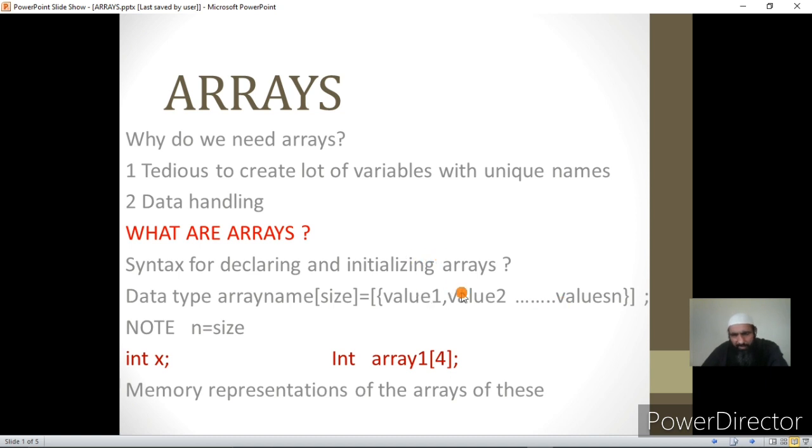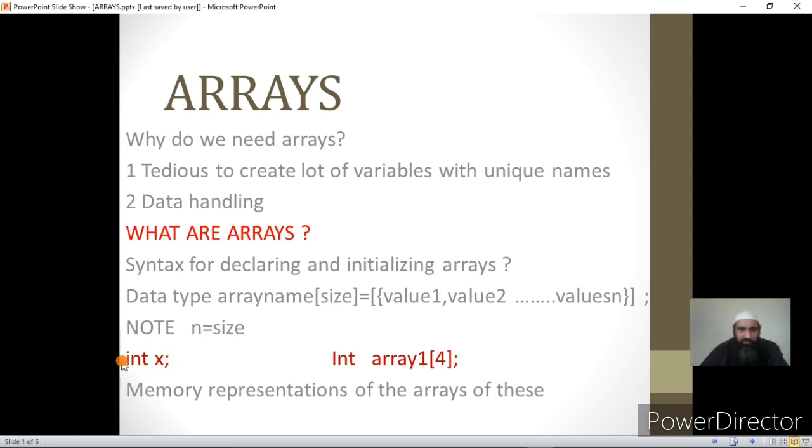In case you give them, all the variables in the array will be initialized to those values, and if you don't give them, array variables will be initialized to junk values. This is the rule which you already know. Now here n should be up to size. That is, if size is 4, it will be value 1, value 2, value 3 and then value 4. You will have to give 4 values.